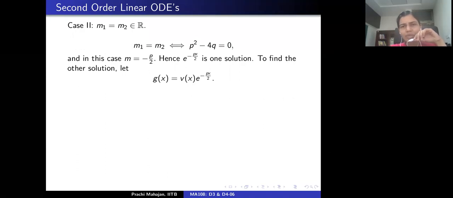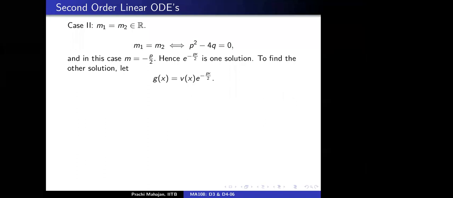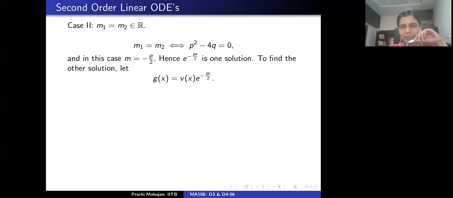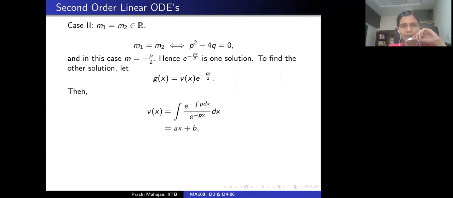Because the ODE has two linearly independent solutions. Yes, ma'am. In fact, the ODE has many solutions, but the solution space has dimension 2. So I'm looking for another linearly independent solution. Once I determine that, I will be able to write down the entire solution space. So if you remember the calculations that we did towards the beginning of today's lecture, that tells us how to determine V. V is determined as follows. It is an integral of something. Upstairs, I will have exponential of minus integral P.